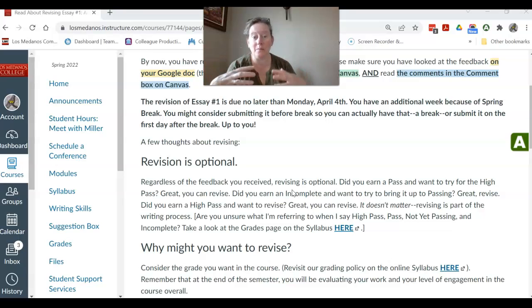And then once it's complete, then I will read it again, and then you'll be assessed high pass, pass, not yet passing. So you have to have all of your essays deemed complete in order to pass English 221. So if you received an incomplete, you must revise. But for everybody else, revision is optional.